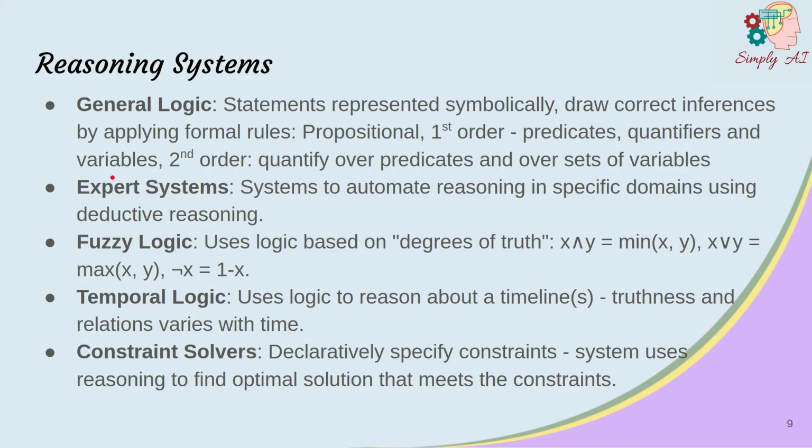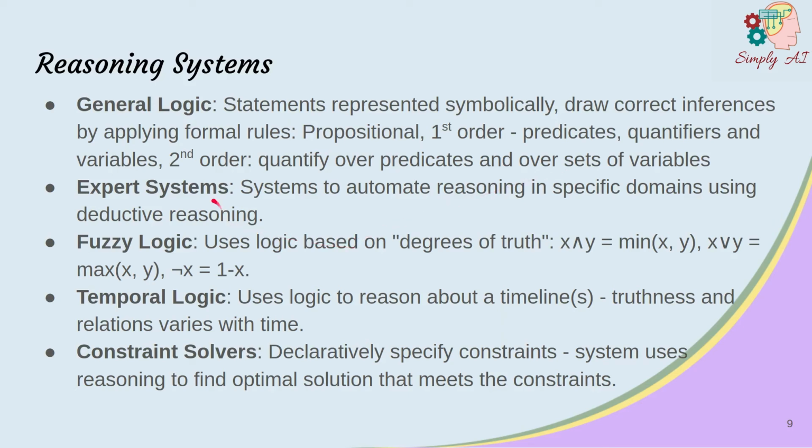There are many different types of logic and reasoning techniques. Let's cover a few. General logic. In logic, statements are represented symbolically, and we draw correct inferences by applying formal rules of logic. There are different types of logic depending on the expressive power needed for the application. Propositional logic: each proposition is a symbol that is either true or false. First-order logic uses predicates like age of John, quantifiers like for all and for some, and variables like if X is a frog, then X is green.